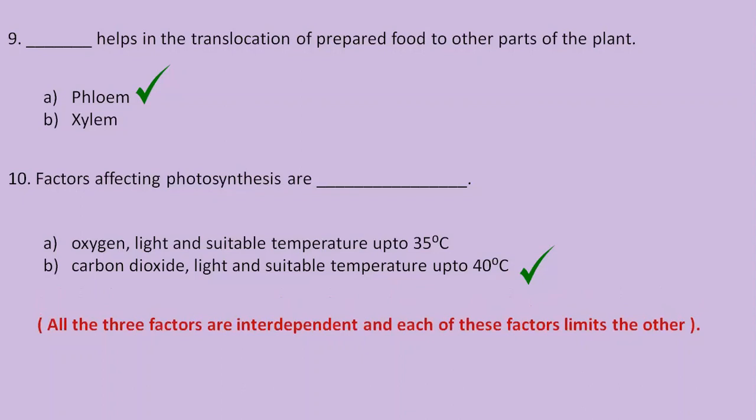All these three factors are interdependent on each other, and the limitation of even one factor slows down the rate of photosynthesis reaction. Like, for example, carbon dioxide. If carbon dioxide levels are not proper, though there is a suitable temperature, though there is enough sunlight present, then too the rate of photosynthesis will get affected. Similarly, if the temperature is low, there will be less photosynthesis even if sufficient carbon dioxide and sunlight are present. And if the sunlight is too much beyond a certain limit, that will adversely affect the rate of photosynthesis because too much light destroys the chlorophyll pigment.